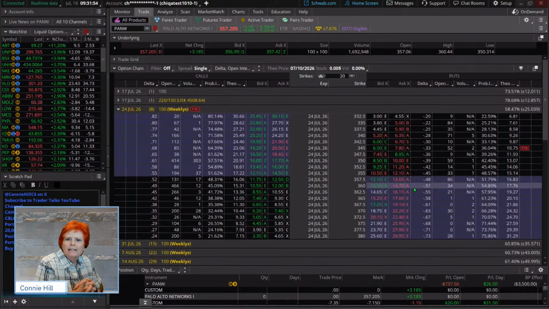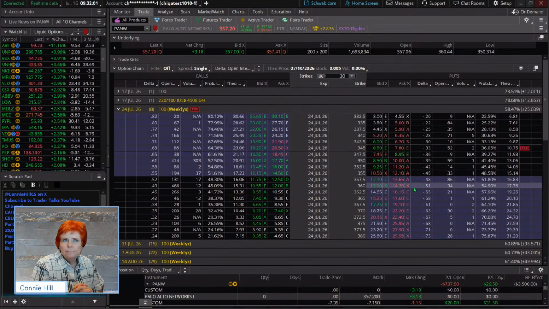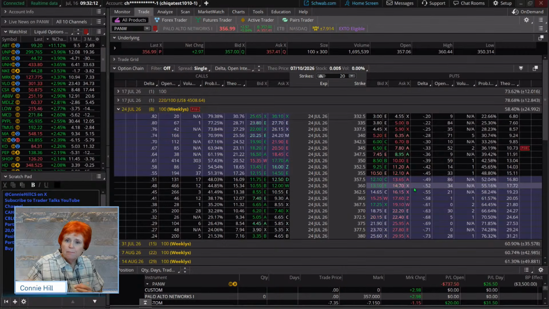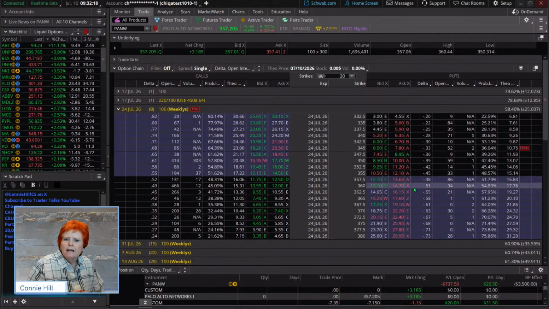Okay. Now, I promised you we'd do some diagonals today, and I'm going to take the approach that they're a little bit more traditional. So we had our PANW put diagonal that we're trading bullishly. We had our Cisco using a LEAP, which is starting to reverse on us, so we're going to minimize our loss and get out. The ones we're going to look at today, we're looking for a shorter type of move.